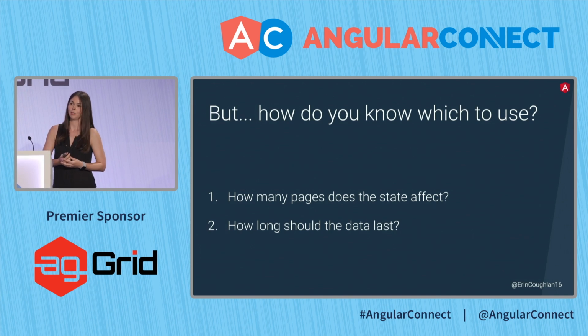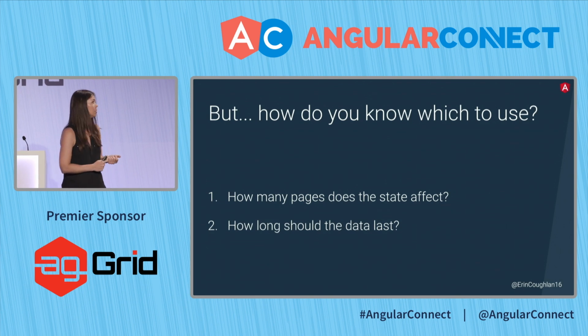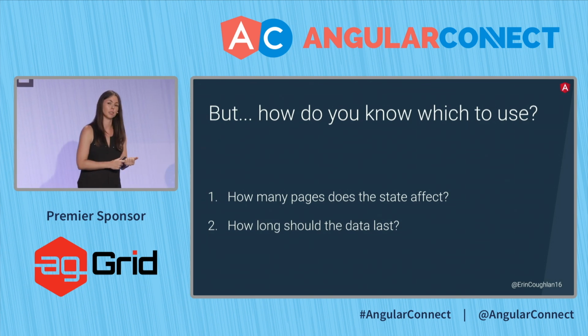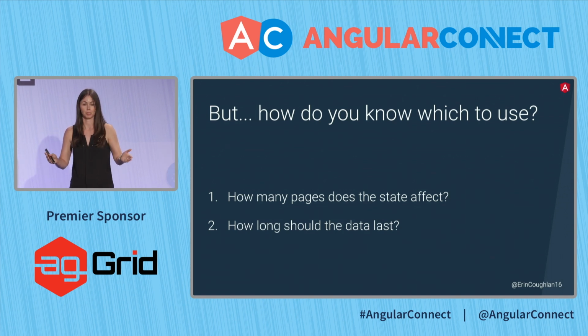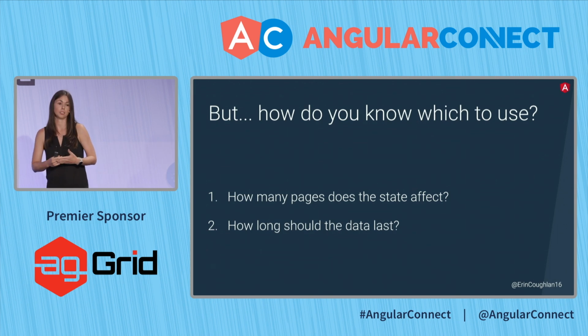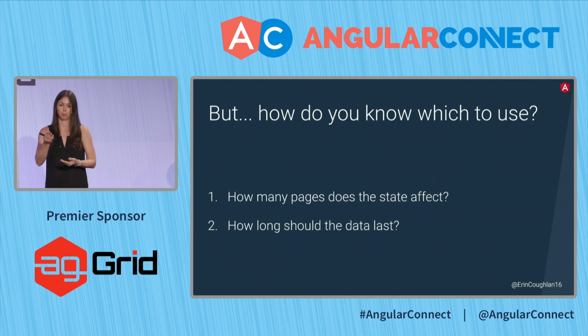So how do you know which state to use, and how do you know where to put that data? There's two questions I like to ask myself. The first is, how many pages does the state affect? Is this a single page? Is this your entire application? And secondly, how long should the data last? Does it need to persist across sessions? Is it a single session? Is it in that form that I mentioned? Is it only in that form? Is it only on a page? And how long should you retain that data for?